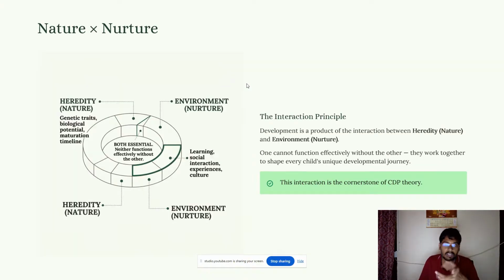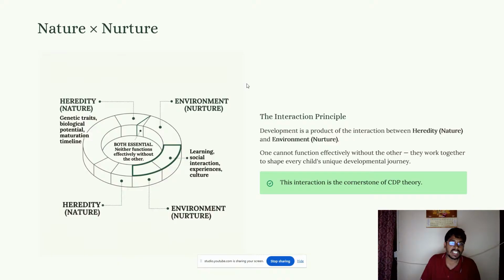And nature and nurture. What are the key differences between nature and nurture? Development is a product of interaction between heredity and environment. Heredity is nature, environment is nurture. One cannot function effectively without the other. Both heredity and environment are important, and they are correlated. Together they work to shape every child's unique developmental journey. So this is one important point.